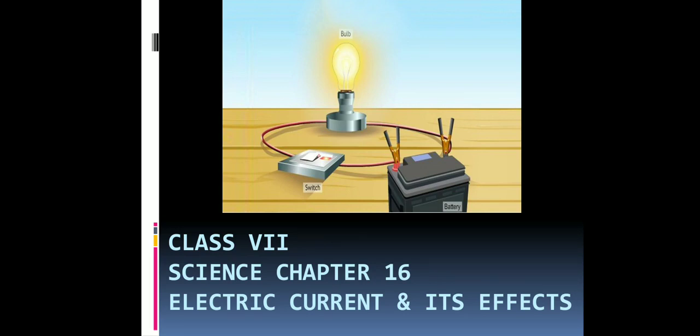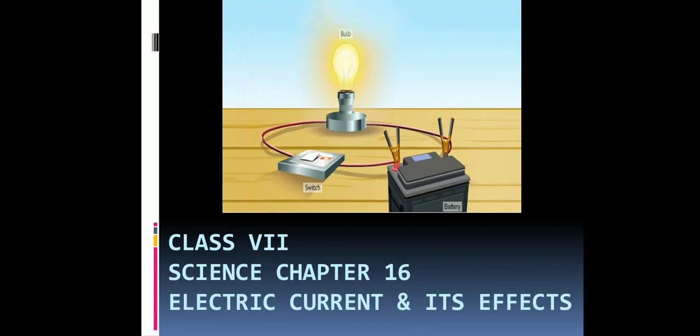in the last video of this 7th class we have started chapter 16 of science, that is electric current and its effects. Clear? So today we are going to restart it for many reasons. One of them is that there is a huge gap between the last video and this video, so you might have forgotten all the things which we discussed in that video. Also there are many new admissions, so we will start that chapter fresh. Okay, so let us begin.